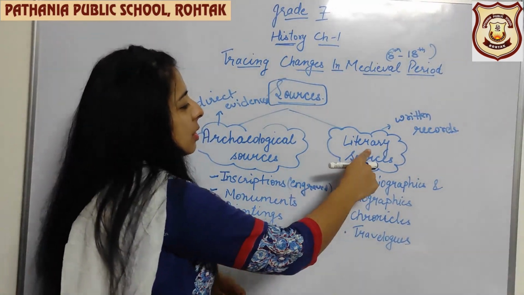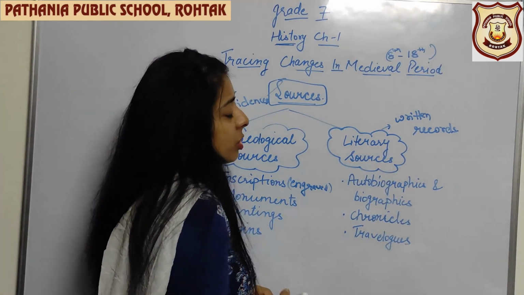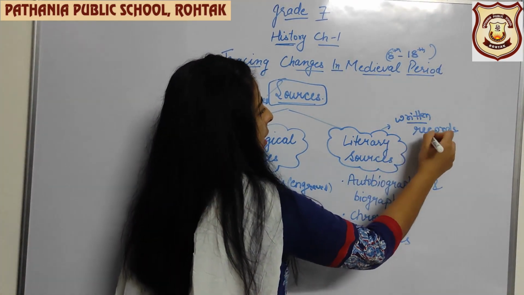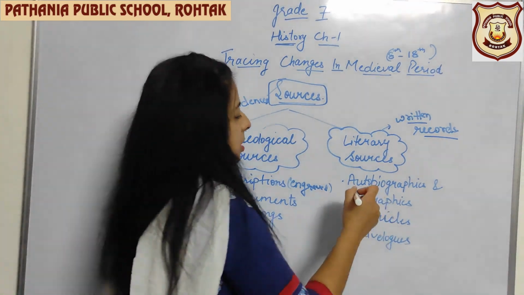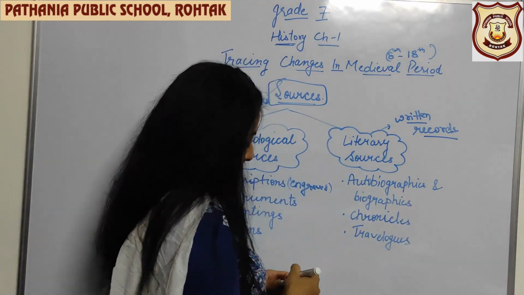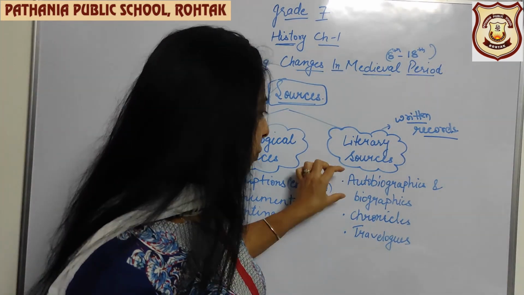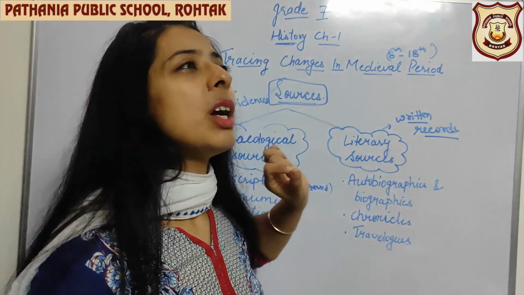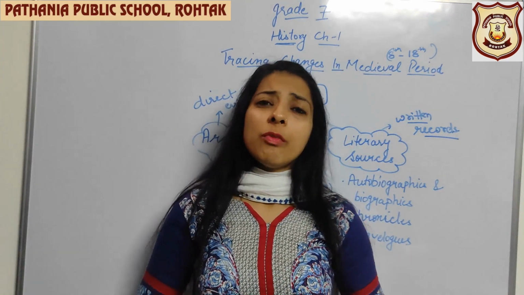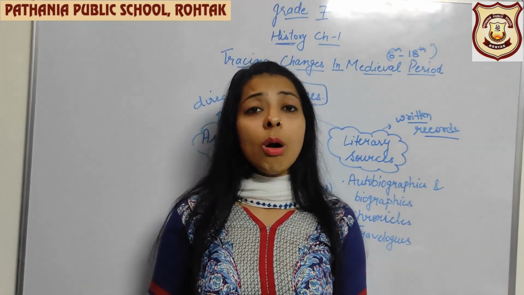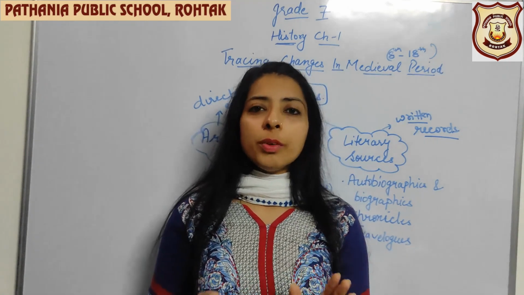So the next is the literary sources. Literary sources, as we have already explained, are the written records. Written records किस form में हो सकता है? That can be in the form of autobiographies or biographies. What is the difference between an autobiography and a biography? First, what is a biography? Biography means when we are writing on the life of a person.